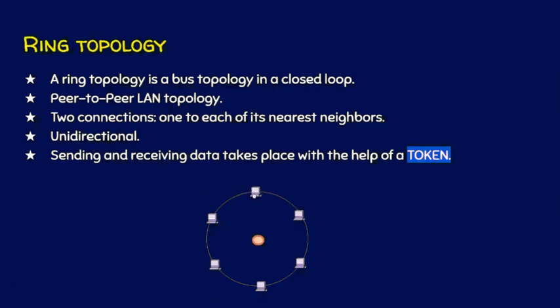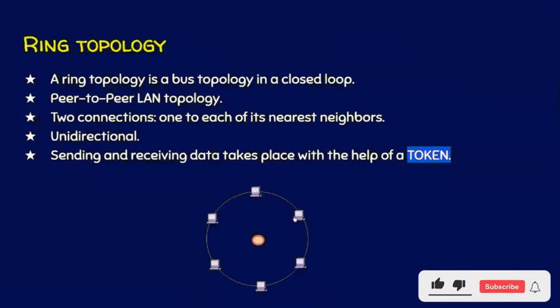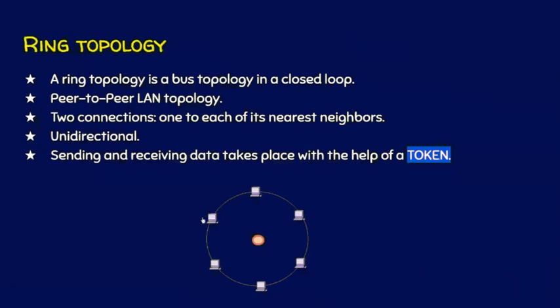Suppose this node wants to send some data to this node and the network is set up so that the flow of data should be in this direction. This node will send this data to this node, and this node will forward the data to this node, this node, this node, and finally it will be received by this node. The communication will not happen directly like this. The communication will be like this because the communication pattern of a ring topology is always unidirectional.